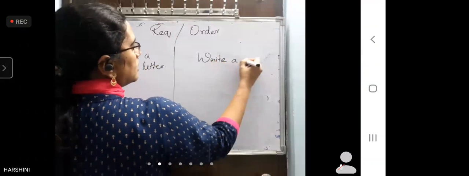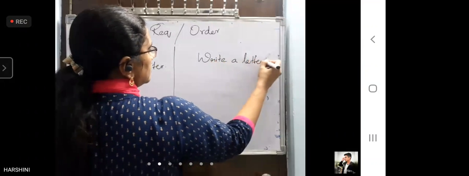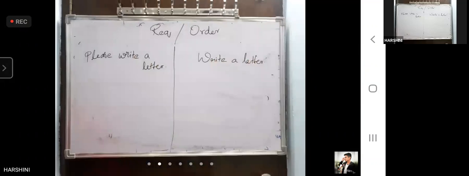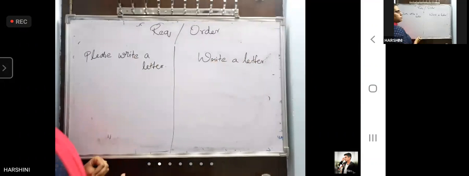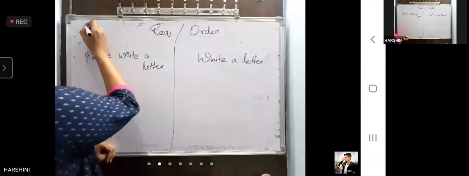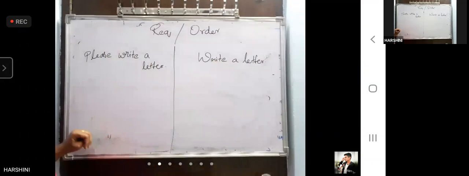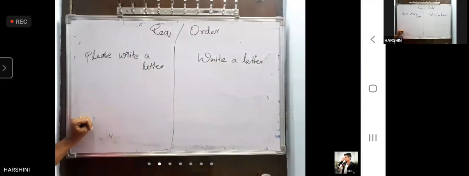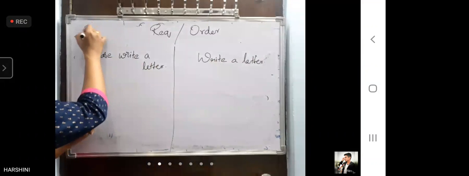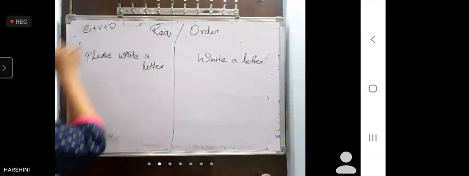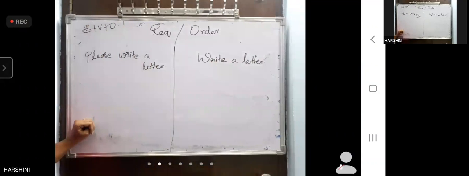Write a letter. Now, let me tell you one higher version. See, actually, the structure of a declarative sentence is, what is the structure of a normal sentence? Friends, subject plus verb, plus object, and a full stop.